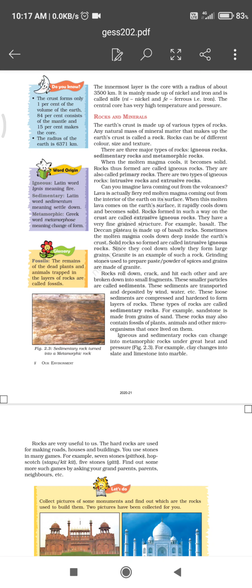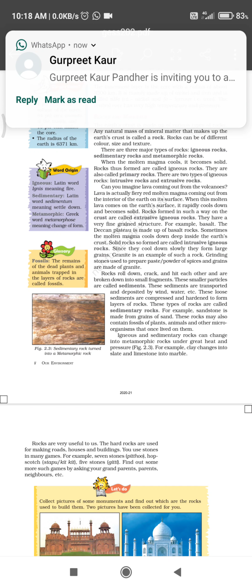When these rocks roll down, they break up by hitting each other. These are fragmented rocks, and fragments of rocks, small particles of rocks, are called sediments.